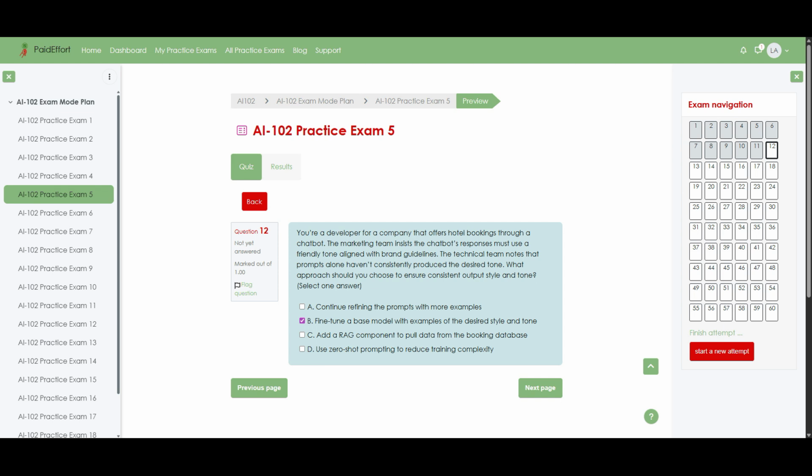In contrast, continuing to refine prompts with more examples still relies on few-shot prompting, which can help occasionally, but does not guarantee that every reply will follow the brand tone. Additionally, adding a RAG component mainly improves factual accuracy by pulling live data from the booking database, and does little to shape conversational style. Finally, zero-shot prompting reduces the amount of example text, but gives the model even less guidance about tone, so it would likely make the inconsistency worse rather than better. Therefore, fine-tuning the base model with curated examples of the desired style is the best way to ensure the chatbot's responses always sound on brand.